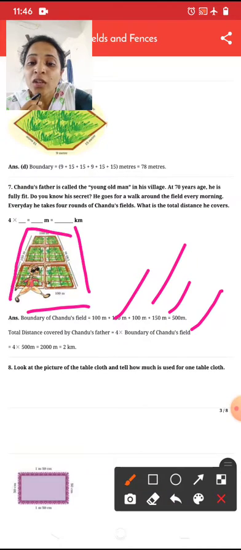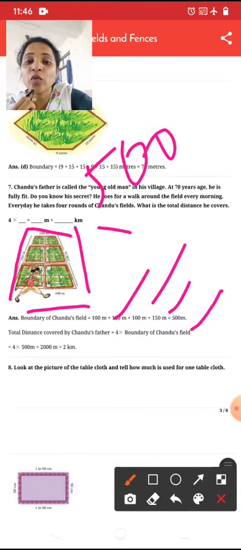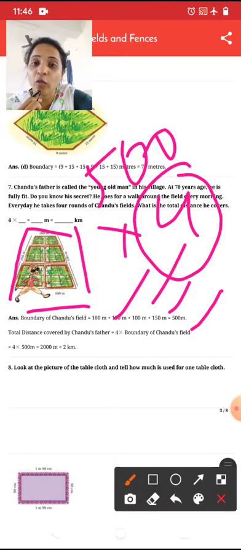So for the total distance covered by Chandu's father, how many rounds is he taking already? 4 rounds. So what will we do? 500 into 4 we will do. Why? Because Chandu's father daily takes 4 rounds around the field. So the total distance covered by Chandu's father equals 4 into the boundary of Chandu's field.